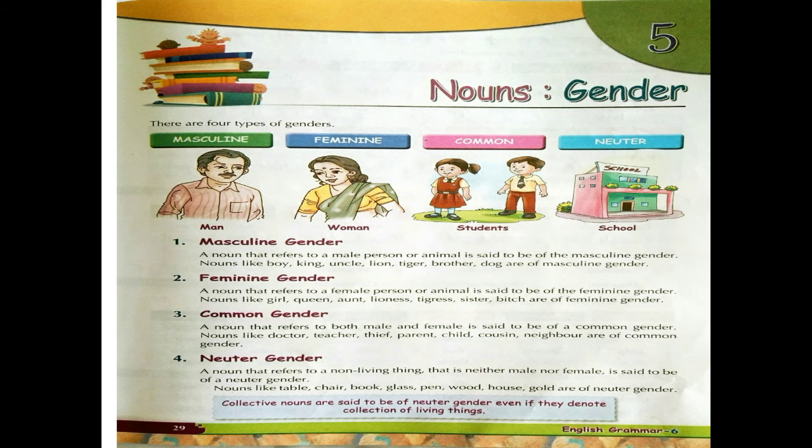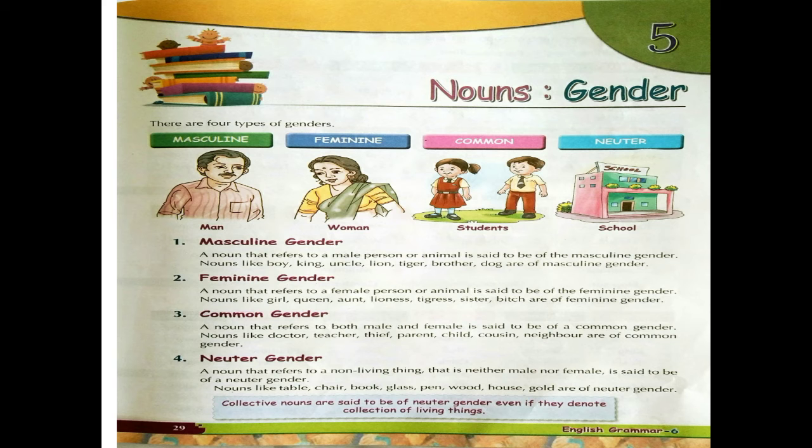Children, today we are going to continue with our chapter number 5, that is nouns, gender. Till now we have studied about noun. We have studied nouns in numbers. Today we are going to focus on the gender. So there are 4 types of genders. First, masculine, second, feminine, and third, common noun, and the fourth one is your neuter gender.